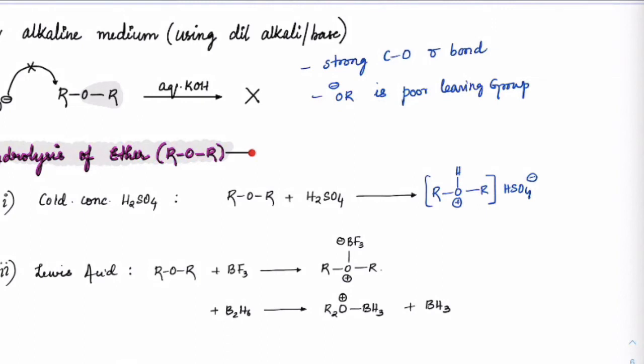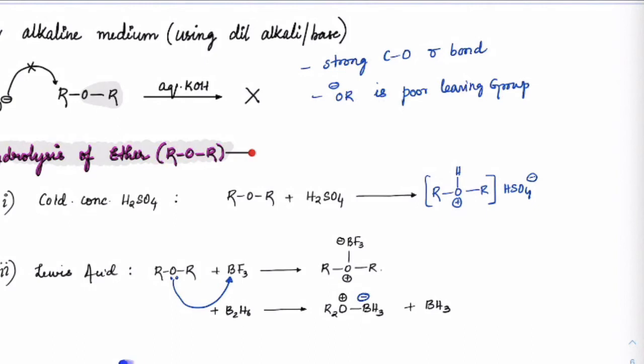No reaction further. If you treat that with any Lewis acid like BF3, B2H6 like this, got it? Then the lone pair on oxygen will attack on boron. It would form something like a salt here. If you treat that with B2H6, it would form this R2O-BH3, got it?